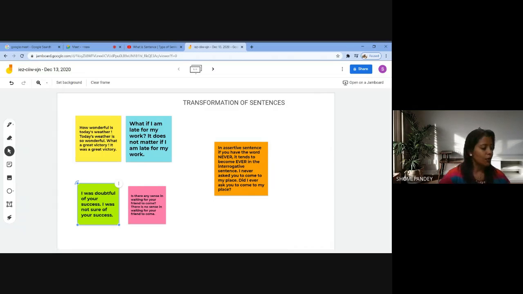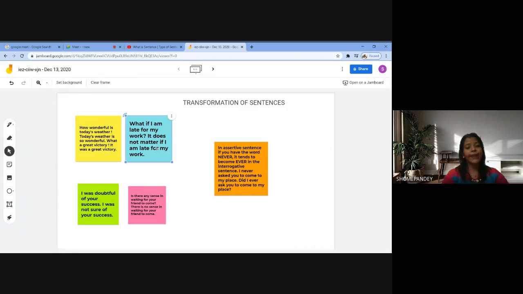Now let's take another example. It's a very well-known proverb that where there is smoke, there is fire. Now how do I change this into a negative sentence? In this, I would write that there is no smoke without fire. That means unless I light a fire, you won't find any smoke.